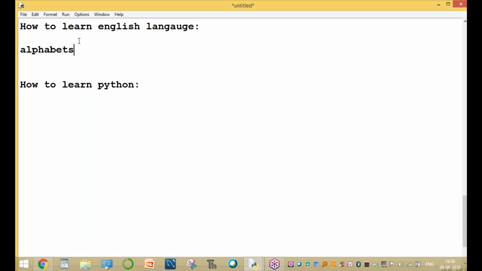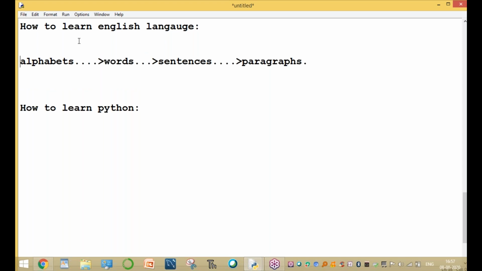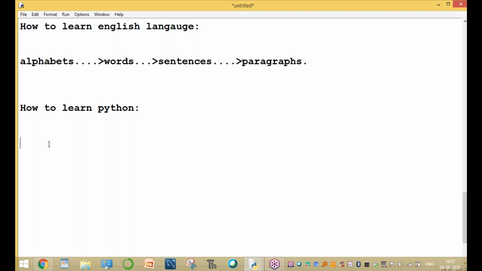Alphabets in childhood days. First, learn the alphabets. A to Z in lowercase, and A to Z in uppercase. 26 and 26, 52 alphabets. After learning alphabets, we go to the words. Next, sentences. Next we can form the paragraph. This is the process for learning English, or Hindi, or Tamil, Karnataka, Kerala, Telugu, any language. The learning process is alphabets, words, sentences, and paragraph. The same scenario applies to learning the English language.